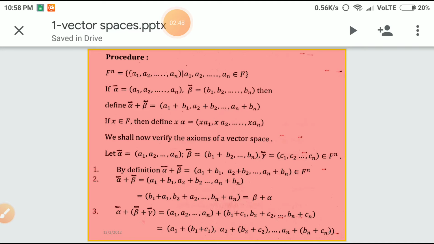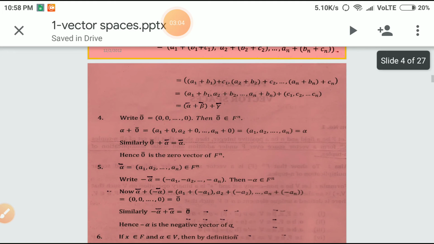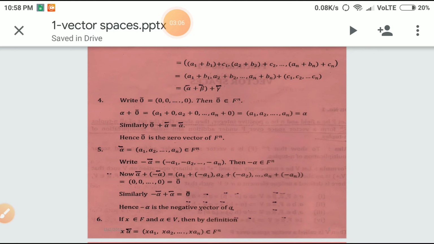Now, alpha bar plus (beta bar plus gamma bar) equal to (a1, a2, etc., an) plus (b1 plus c1, b2 plus c2, etc., bn plus cn). That is also equal to (a1 plus b1 plus c1, a2 plus b2 plus c2, etc., an plus bn plus cn). Now, this can also be written as (a1 plus b1) plus c1, similarly (a2 plus b2) plus c2, etc., (an plus bn) plus cn.